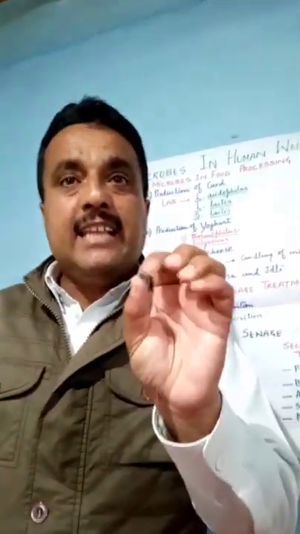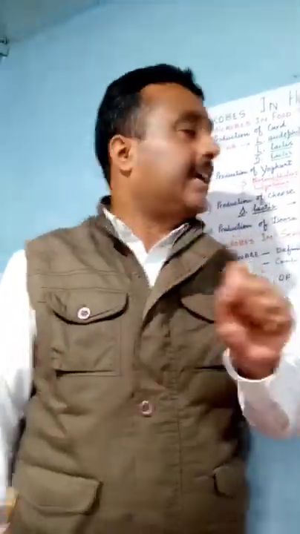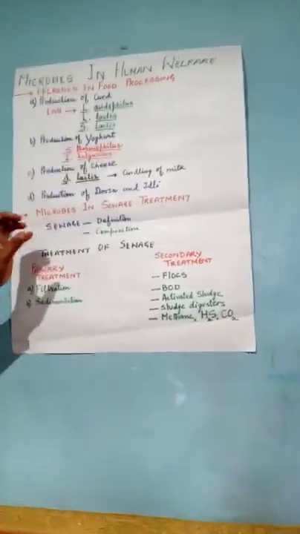Sewage is the municipal waste water which contains a large quantity of human excreta. That is the definition. Now what is the composition?